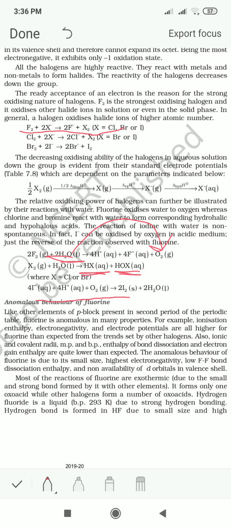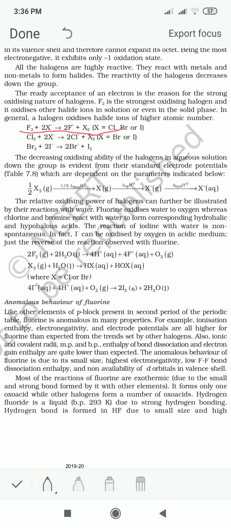Now coming to the anomalous behavior of fluorine. Like the first element of any other p block group, the first element, that is fluorine here, shows anomalous behavior.